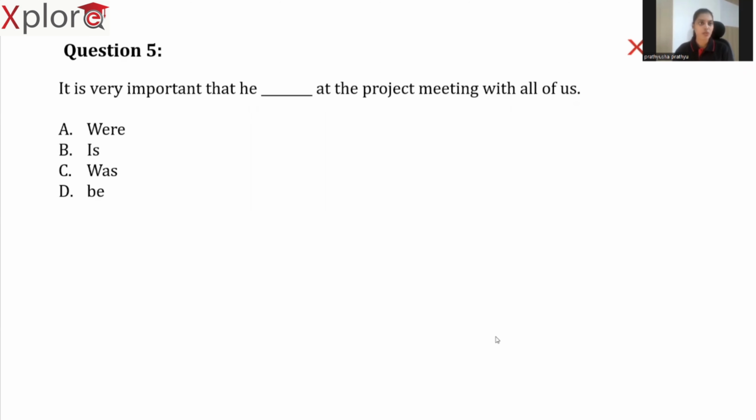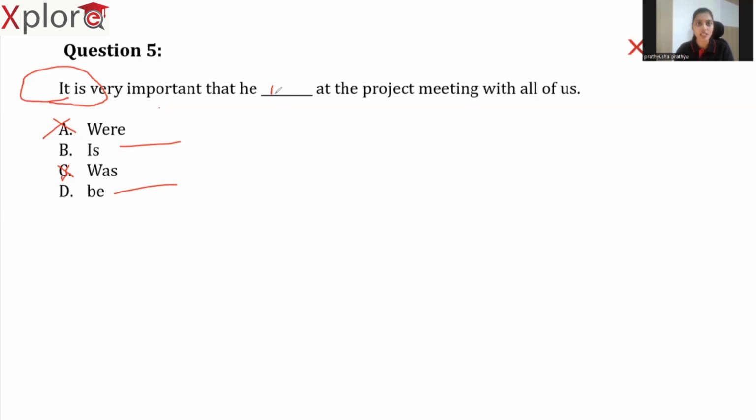Now, let's identify what the answer is. It is very important. Here, the term is representing that the entire sentence is in present tense, right? So, we cannot choose options A and C as our answers because our question is in present tense and options A and C are representing the past tense. We cannot combine present and past tenses in the same sentence unless the sentence demands for it, right? So here there is a tense mismatch. So based on that, we can clearly eliminate A and C. Now we are left with option B and option D.